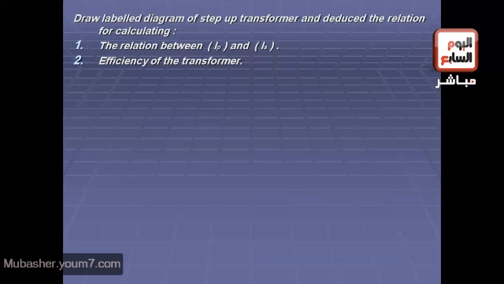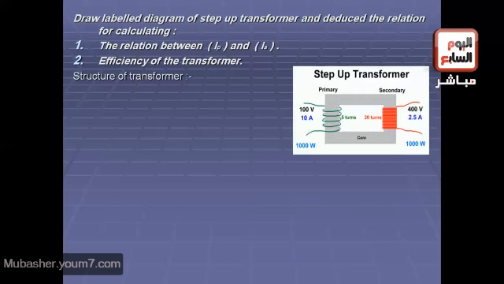Draw a labeled diagram of a step-up transformer and deduce the relations for calculating: number 1, the relation between IP and IS; number 2, the efficiency of the transformer. Okay, first, the structure of the transformer, we'll see it.